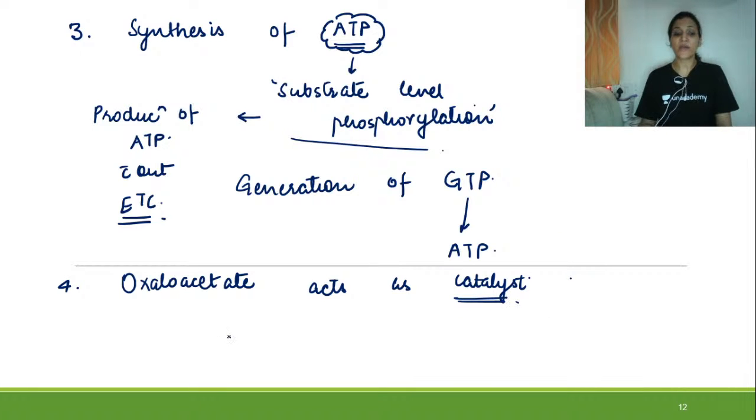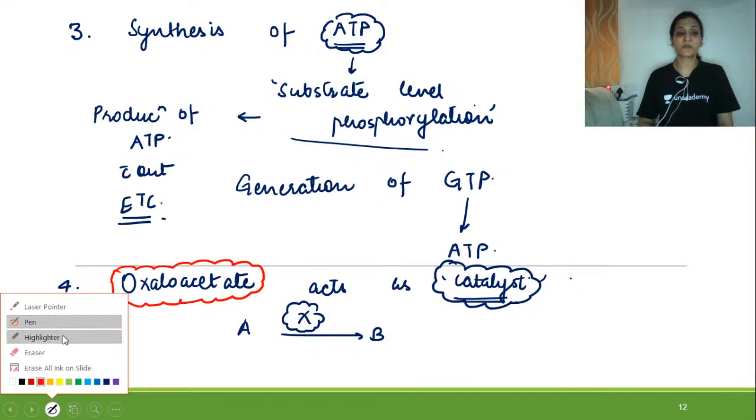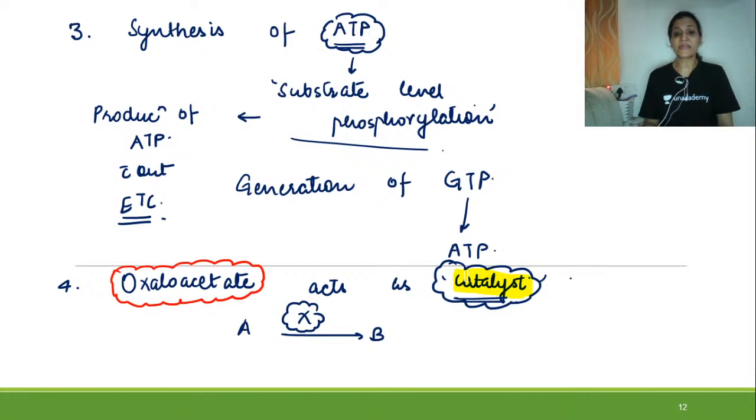Why is it called a catalyst? Because whenever a catalyst participates in a reaction, it remains as it is. In the citric acid cycle, oxaloacetate is not used up. It is used at the start of the reaction, and as it is a cycle, it is regenerated. So oxaloacetate acts as a catalyst as well.